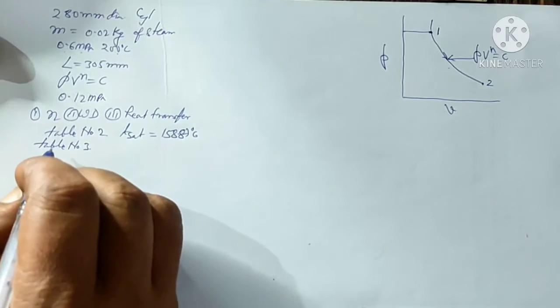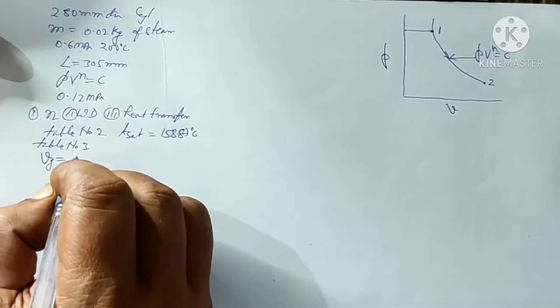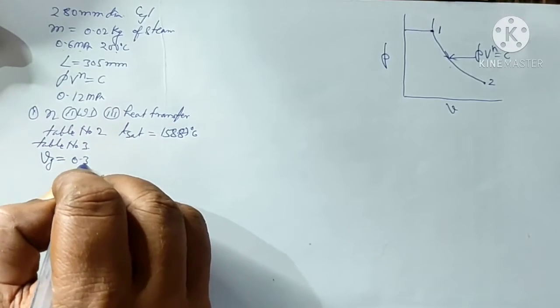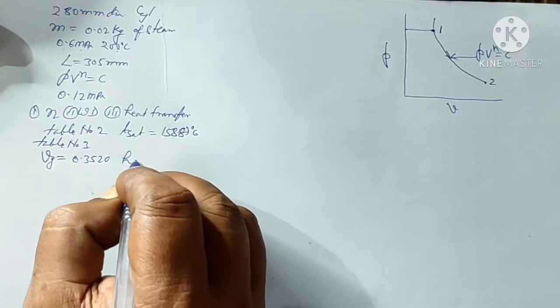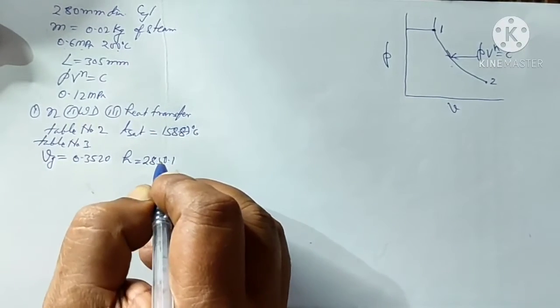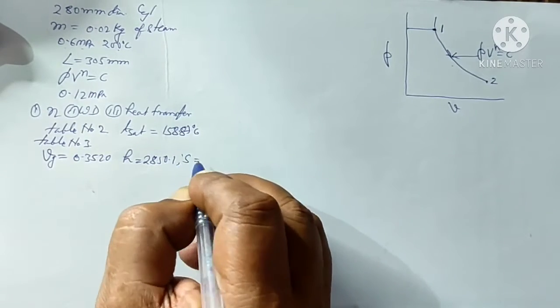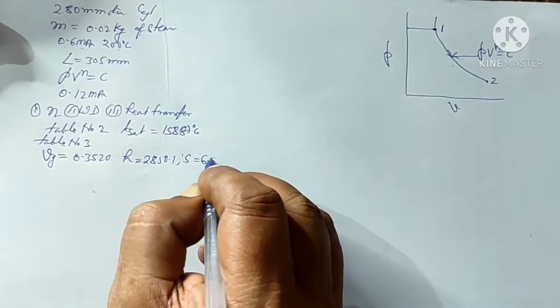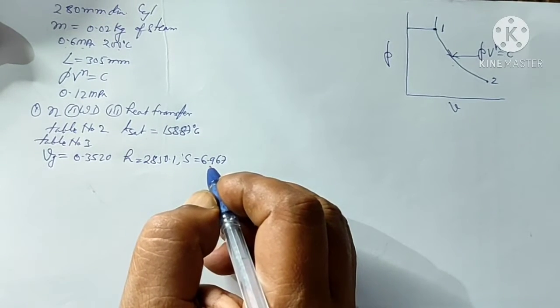So at point 1 the volume of the steam is given as 0.3520 meter cube per kg. The enthalpy is given as 2850.1 kilojoules per kg, and the entropy is given as 6.967 kilojoules per kg Kelvin.